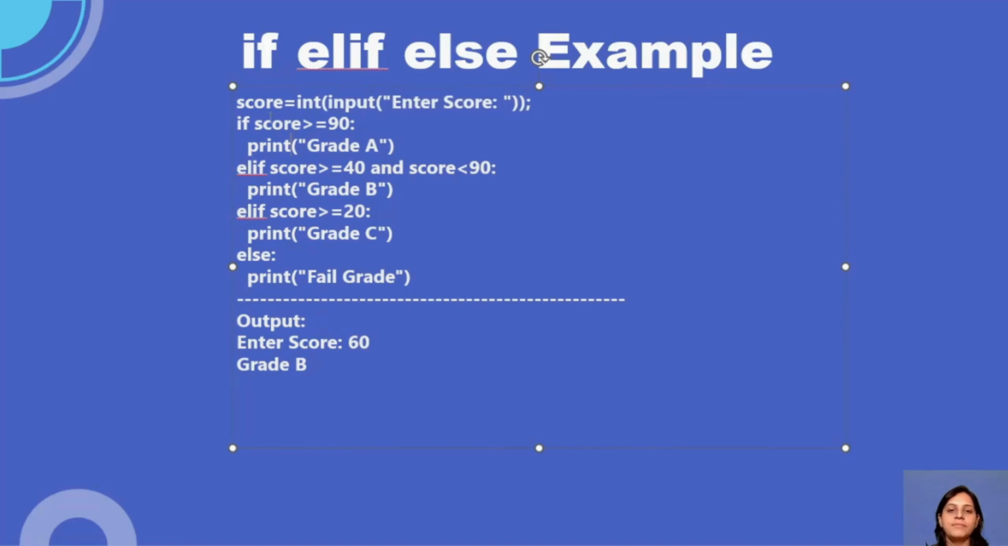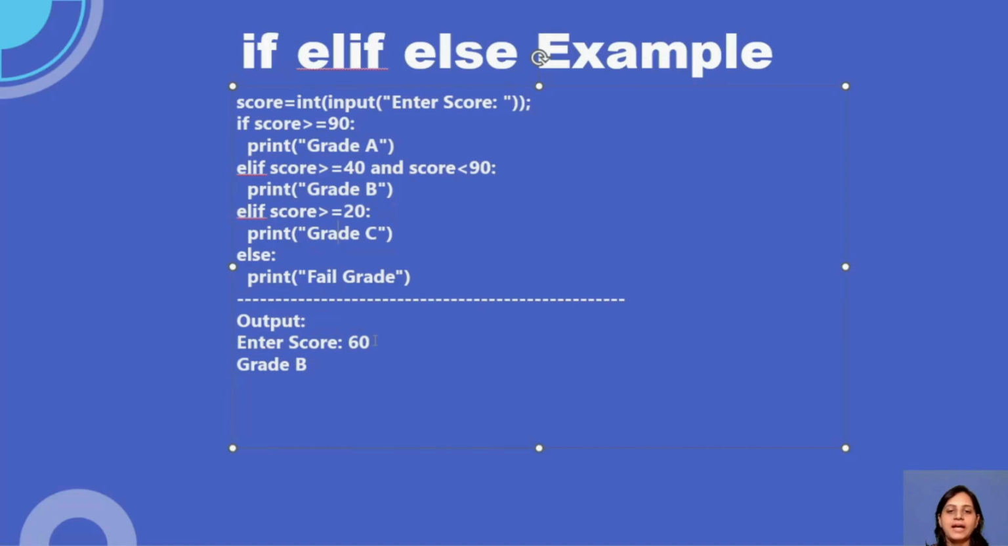Then after that, I'm trying to filter based on the condition, based on the score. If the score is greater than or equal to 90, guys, I want to print grade A. If my score is greater than or equal to 40 and less than 90, then it is going to print B. If the score is greater than or equal to 30, then grade C, else fail grade, right?